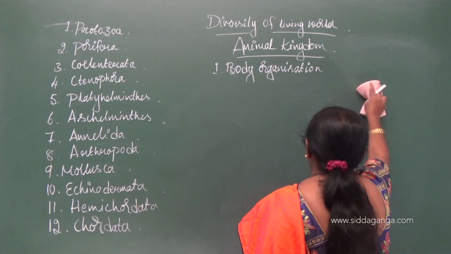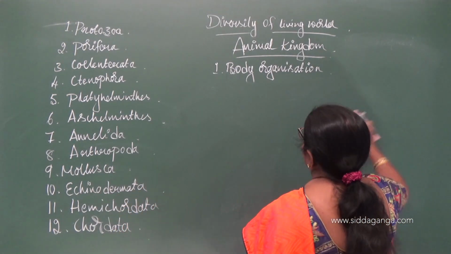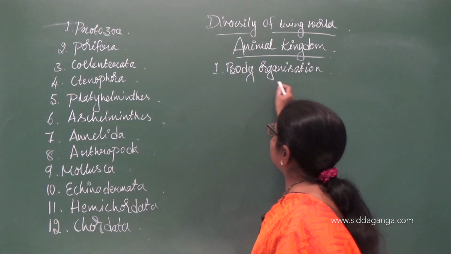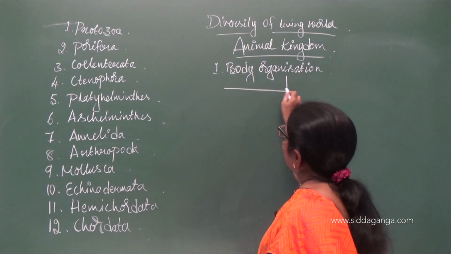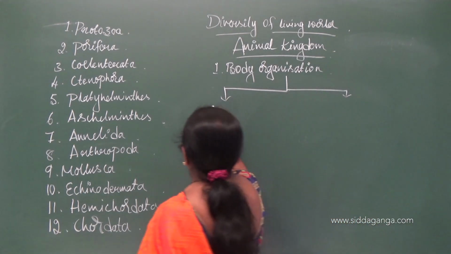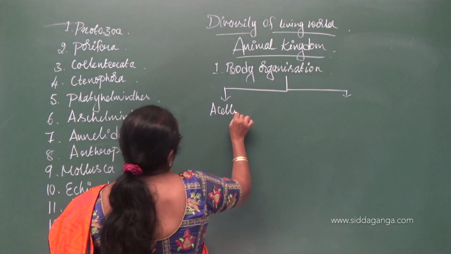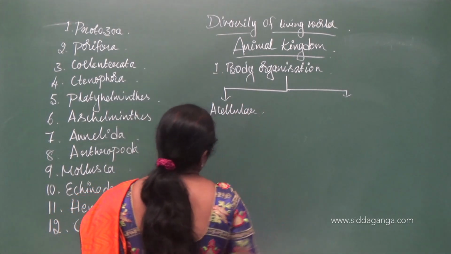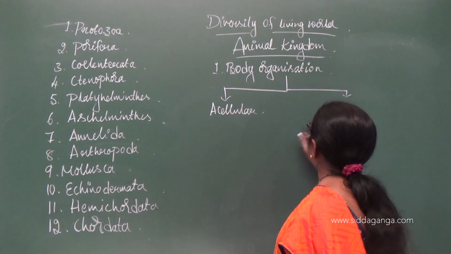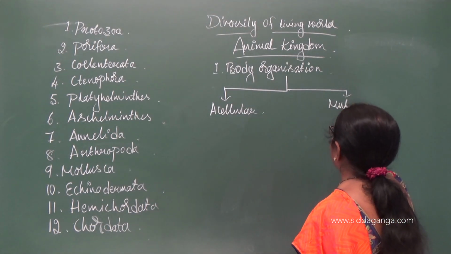Like this, they have been classified based on the body organization. When you look at how organisms are classified based on body organization, they are classified into two: acellular and multicellular.